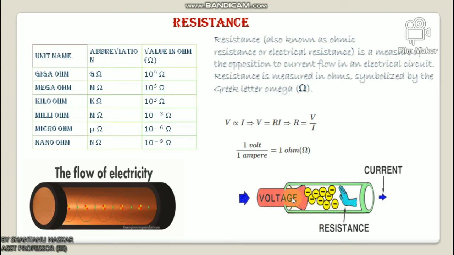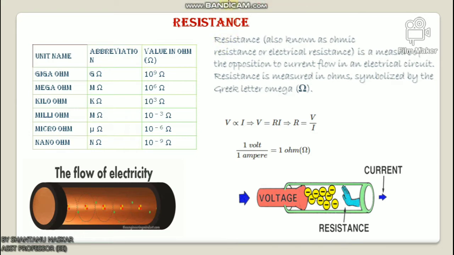Hence with increasing temperature the resistance of metallic substances increases, and the temperature coefficient of resistance is positive for these materials. In semiconductors, with increasing temperature the number of free electrons increases, as at higher temperature more covalent bonds get broken to contribute free electrons in the substance. This reduces the resistance of the substance. Hence semiconductors have a negative temperature coefficient of resistance.